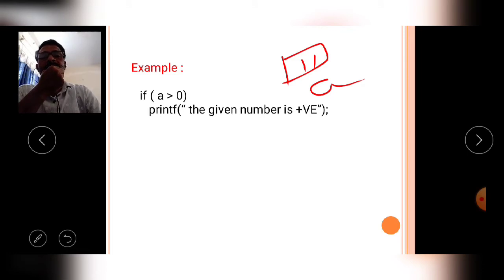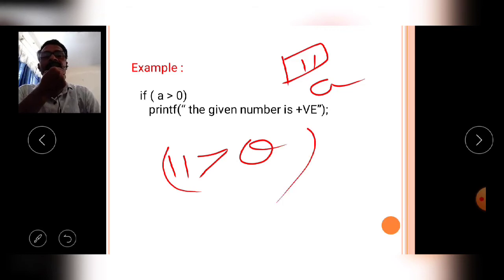Now the variable a contains the value 11. Now here in the if statement, the condition is verified like this: 11 is greater than 0.